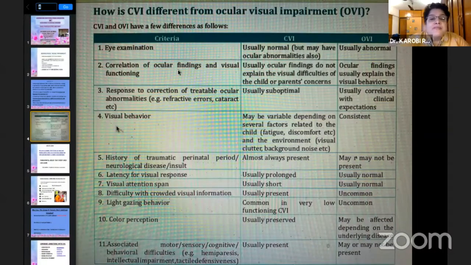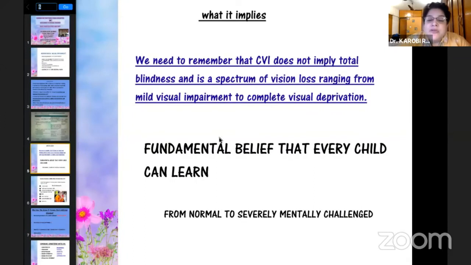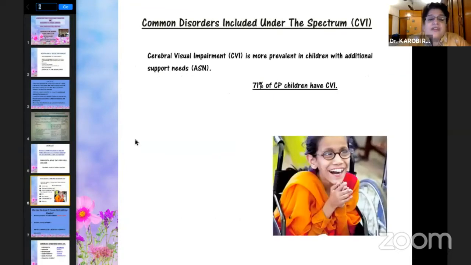So these are the basic differences between a CVI child and an OVI child. Now, we need to remember that CVI does not imply total blindness. It is a spectrum of vision loss ranging from mild visual impairment to complete visual deprivation. The fundamental belief is that every child can learn, from normal to severely mentally challenged children. So don't give up on these children ever.